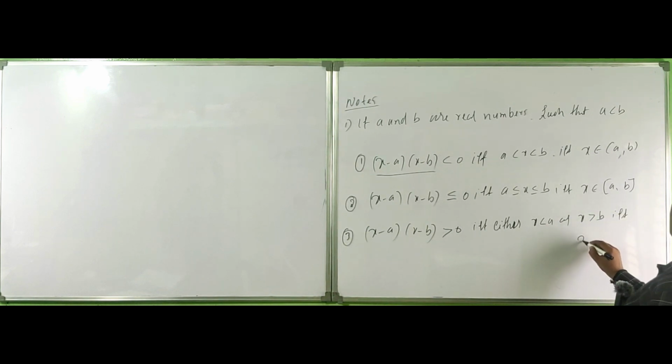That is, x belongs to (−∞, a) union (b, ∞).